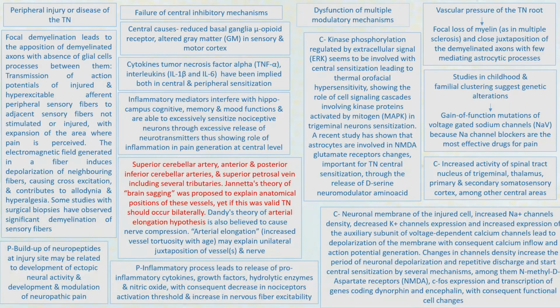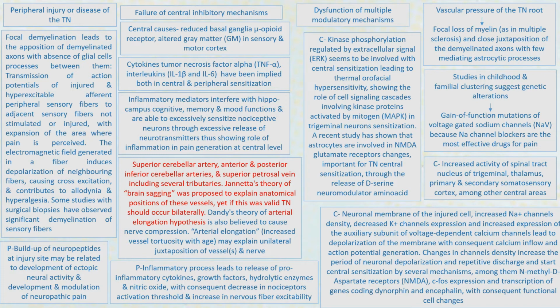So coming to pathophysiology of trigeminal neuralgia. There are multiple theories and several hypotheses that have been implicated for trigeminal neuralgia. This is a very busy slide, but it shows all these theories and hypotheses that we will be discussing in a while. They work through any one of the mechanisms mentioned in this slide. So there can be peripheral injury or disease of the trigeminal nerve, or there can be failure of central inhibitory mechanisms, or there can be dysfunction of multiple modulatory mechanisms in trigeminal neuralgia.